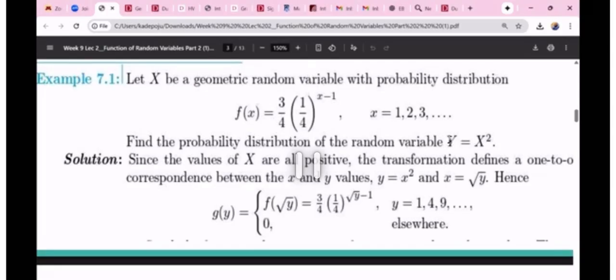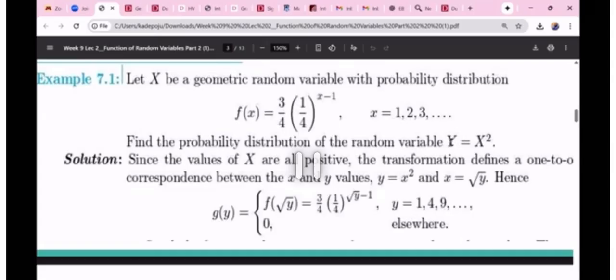If the distribution of X is geometric, is the distribution of X squared geometric as well? That's what we want to figure out. The distribution of X is different from the distribution of X squared, because X squared here is actually Y.